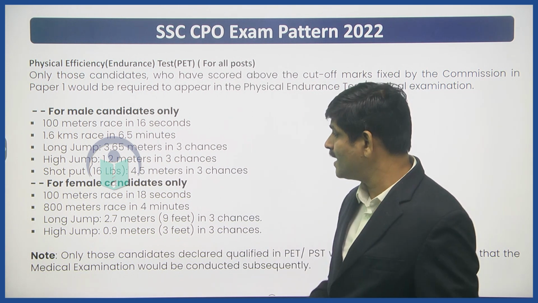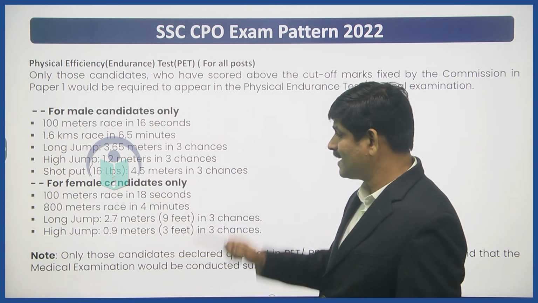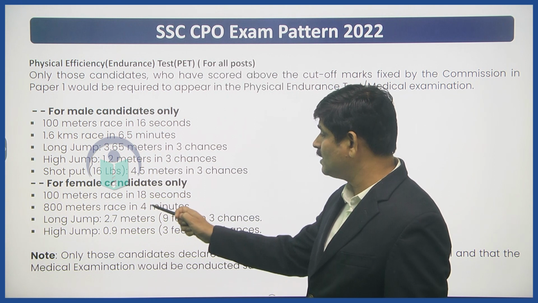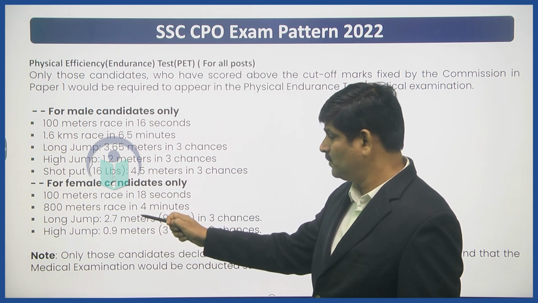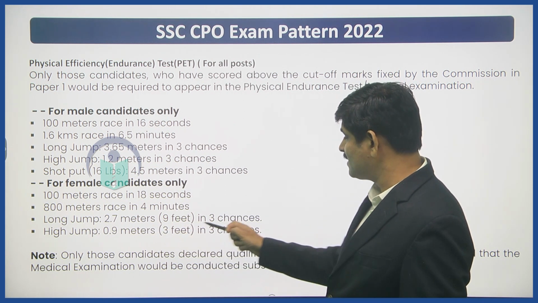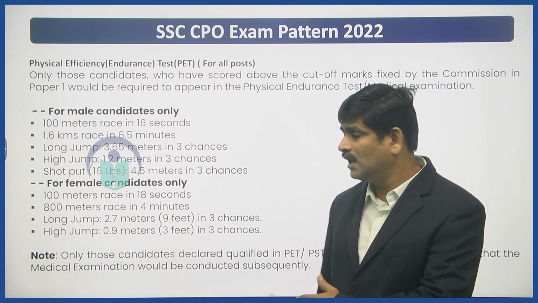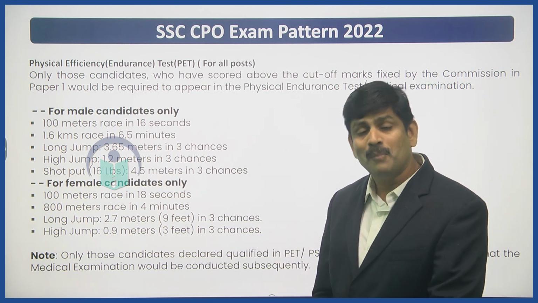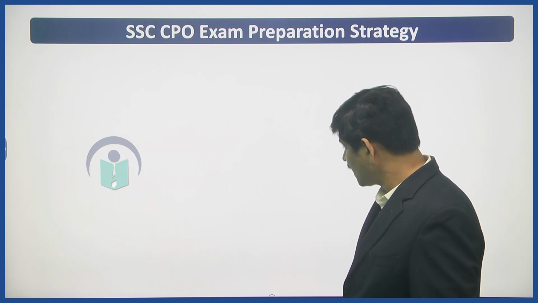For the female candidates, 100 meters race in 18 seconds, 800 meters race in 4 minutes, long jump 2.7 meters in 3 chances, high jump 0.9 meters in 3 chances. Right. So all this will be part of the physical efficiency test.